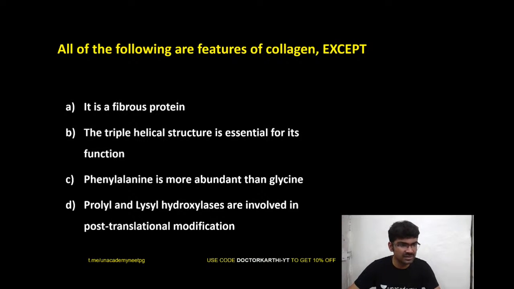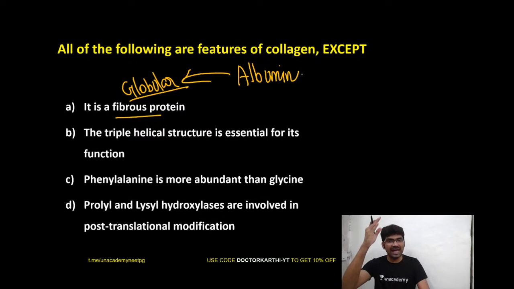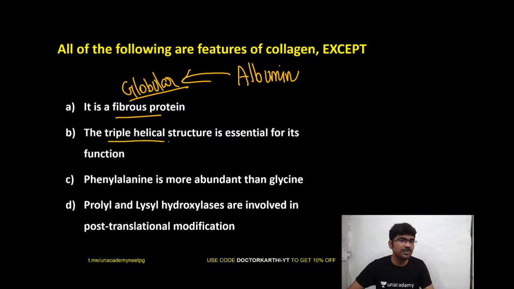Nitish, Priyadarshini, nice. So you know there are two types of protein, right? Based on the axial ratio of a protein, it will be globular protein and fibrous protein. Albumin is an example for globular protein based on the axial ratio. Okay, collagen is a fibrous protein. The triple helix structure is very, very important.